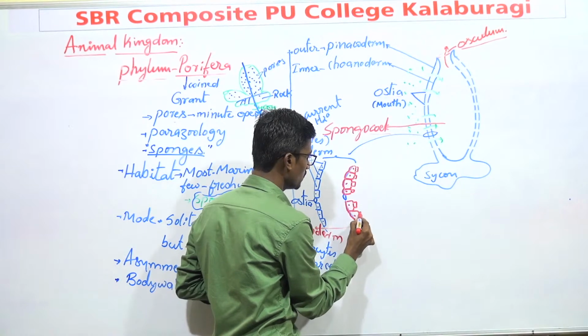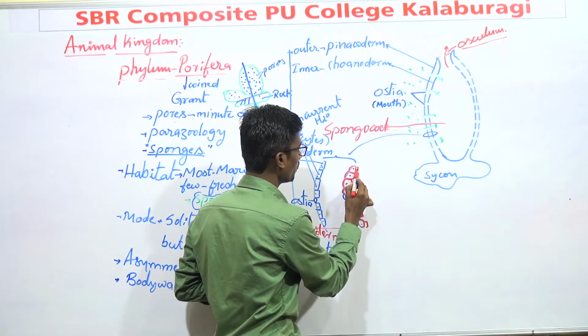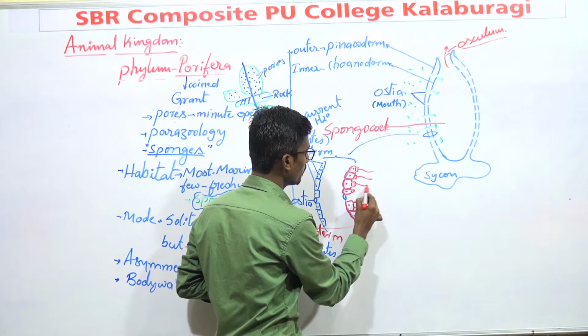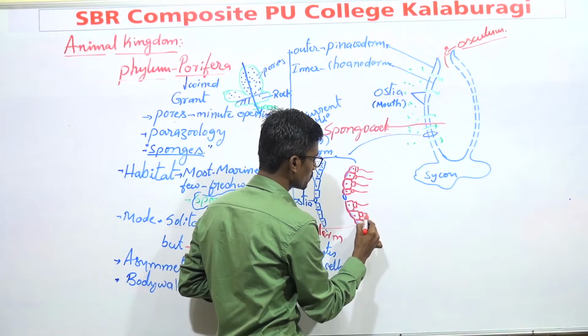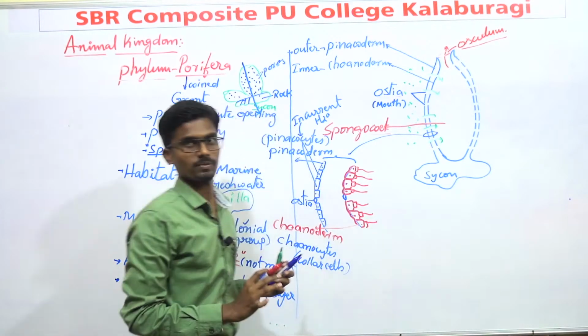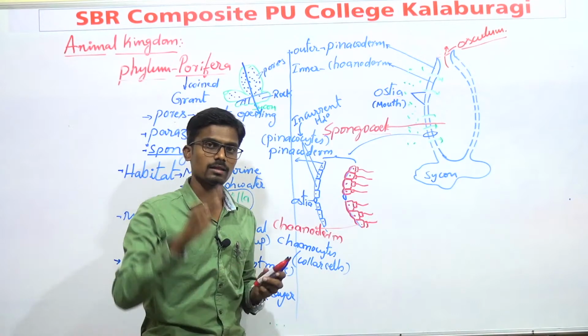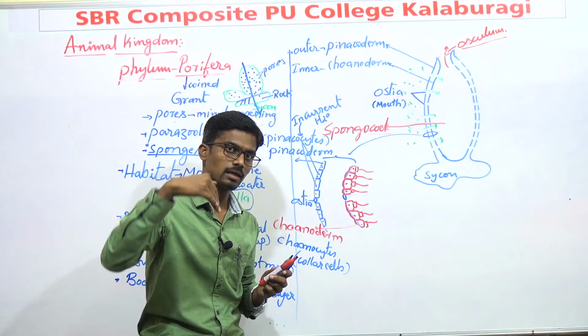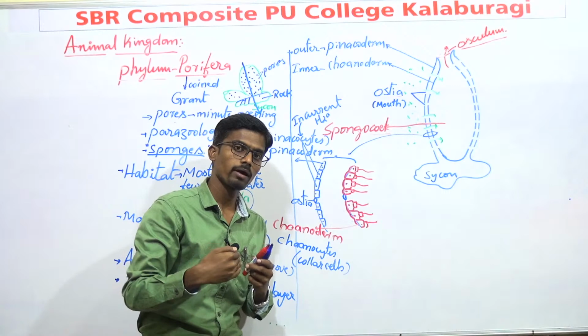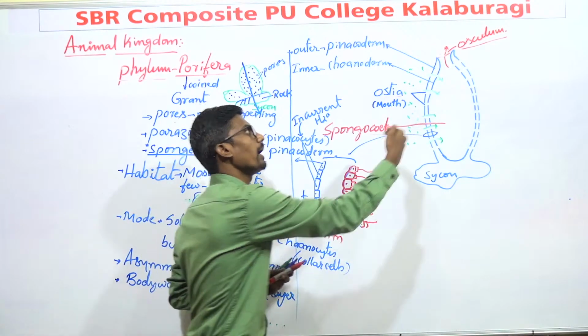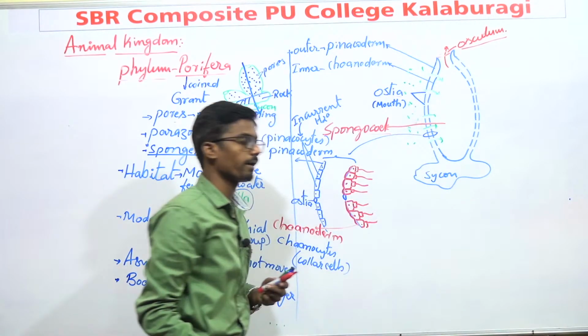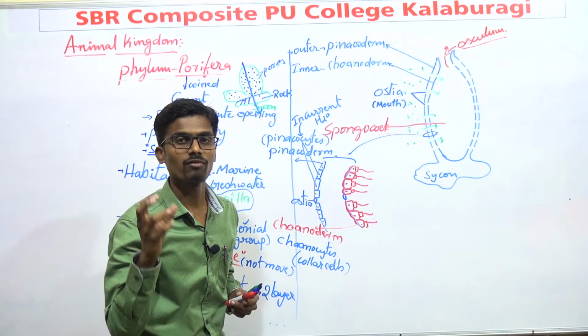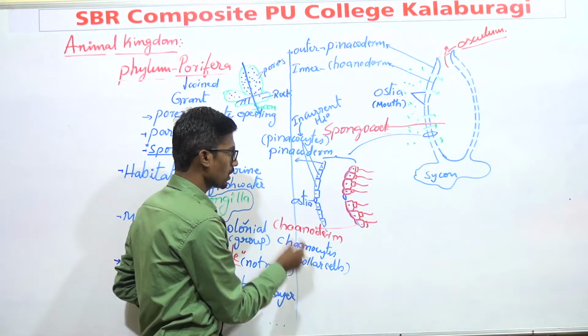And this collar has an elongated thread-like structure, that is known as what? Flagella. And these flagella beat continuously. They allow water into the spongocoel as well as outside through the osculum. This function is mainly done by these choanocytes.